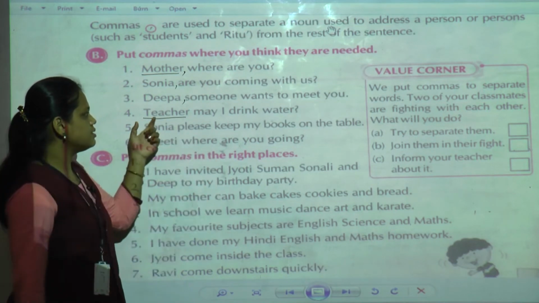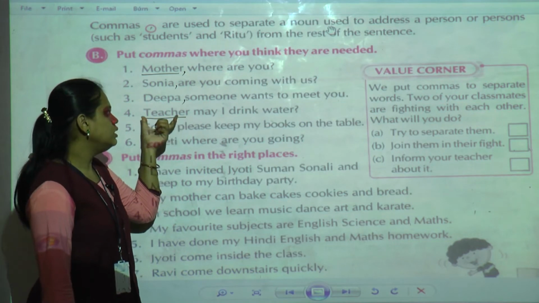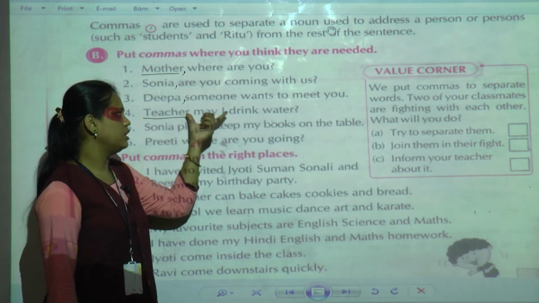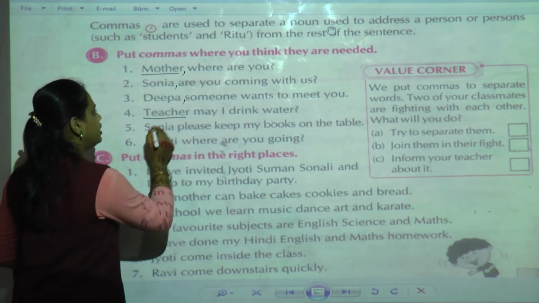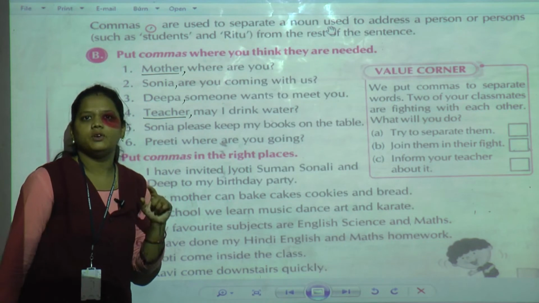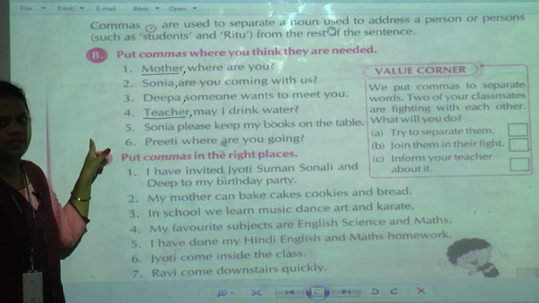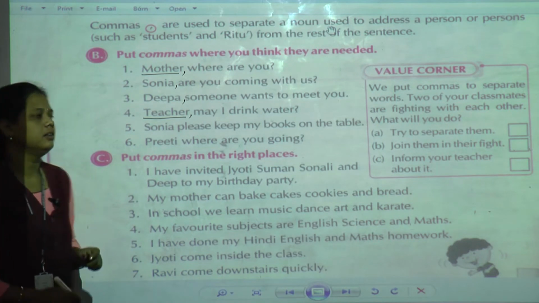In this sentence, the word teacher is a noun, so we separate this word from the rest of the sentence. We give the comma after teacher. The pronunciation of this sentence is: teacher, may I drink water?